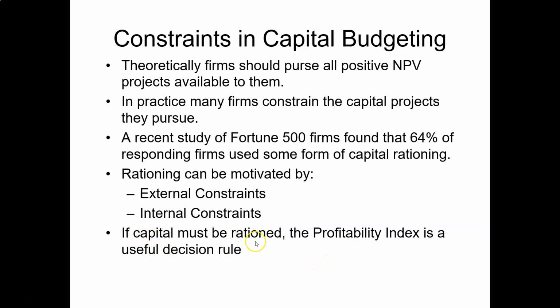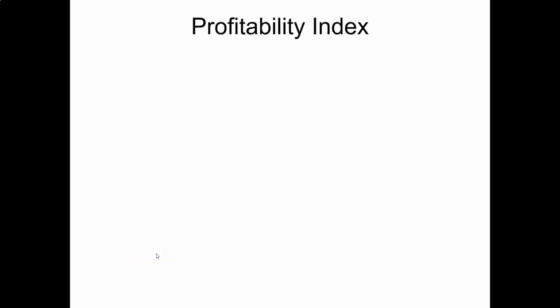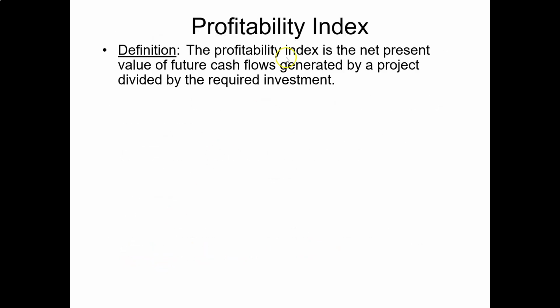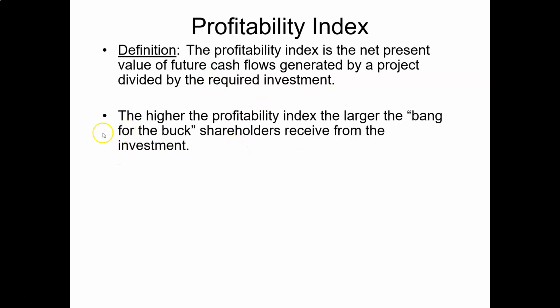Once the capital is rationed, the profitability index is used in selecting investment projects. What is the profitability index? Well, the profitability index is the net present value of future cash flows divided by the required upfront investment. That is to say, the profitability index describes the future cash value for every $1 investment today. If a project has a high profitability index, then the shareholders should receive this investment.